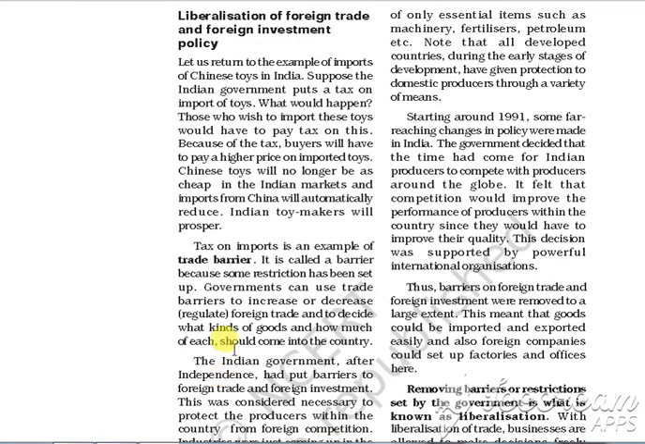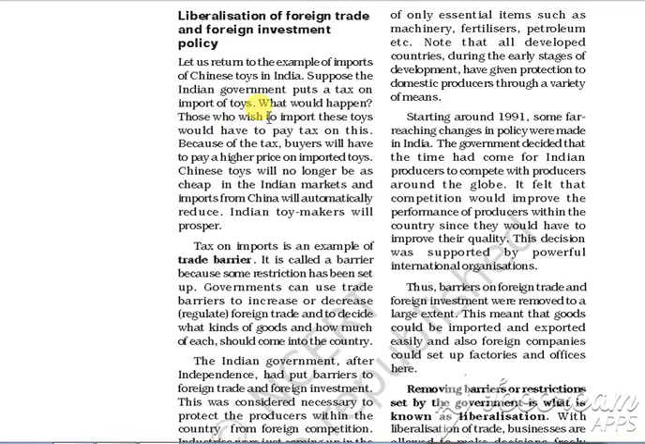Today we will study the topic liberalization of foreign trade and foreign investment. A very good example given here is about the Chinese toys. We know that the Indian government imports Chinese toys from China. Now suppose the Indian government puts a tax on the import of the toys, then what will happen?